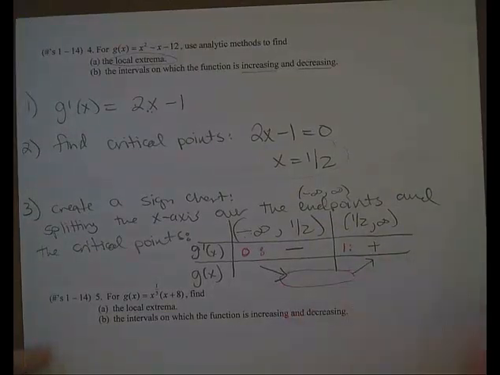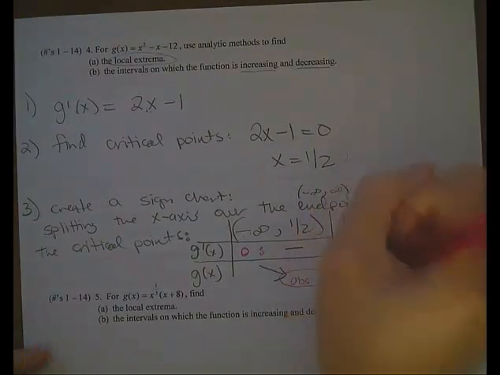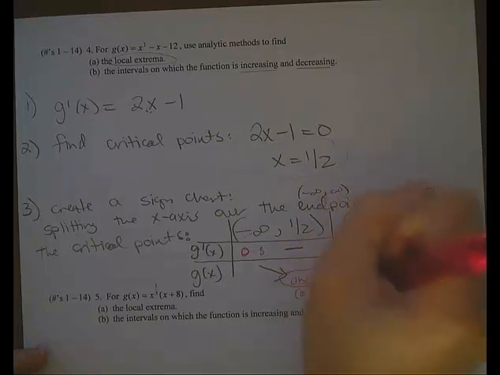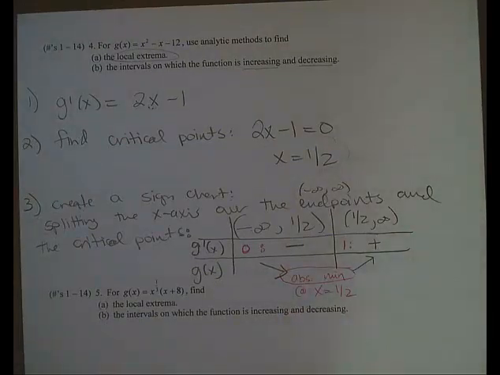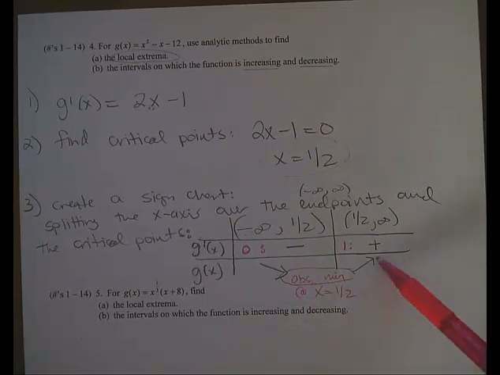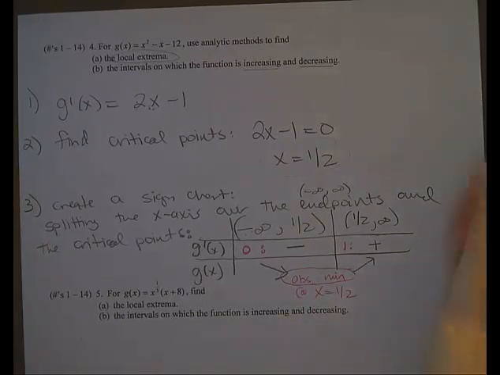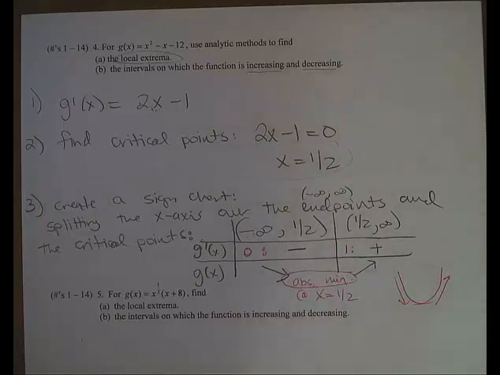I can see here that I have an absolute minimum at x equals 1/2. And now I know for sure it's absolute because the function is going down this entire time. There was never any point where it's going up. It's going down this entire time, stops here. This must be its lowest point because then afterwards it goes up the entire time. So it looks something like this. Down and then up. So it has an absolute minimum at x equals 1/2.